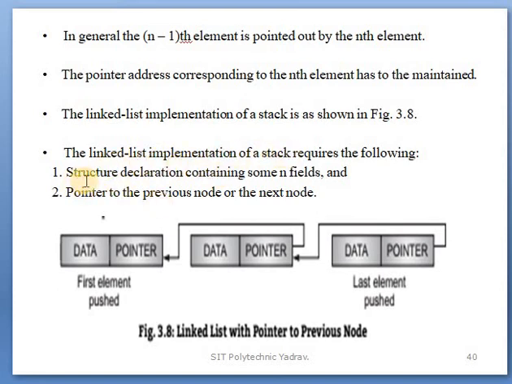First of all, use the structure declaration containing the n fields. After that, pointers are used. Pointers you studied in the C language chapter in your previous semester. A pointer to the previous node or next node points to each other. These two points are important when implementing a stack using a linked list.